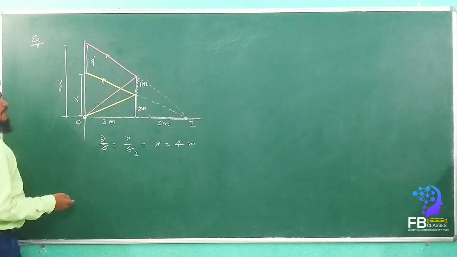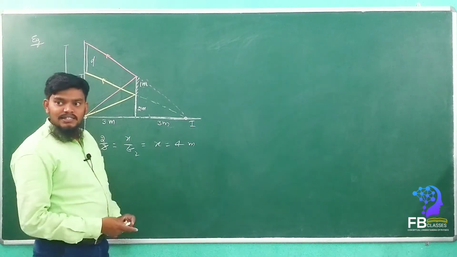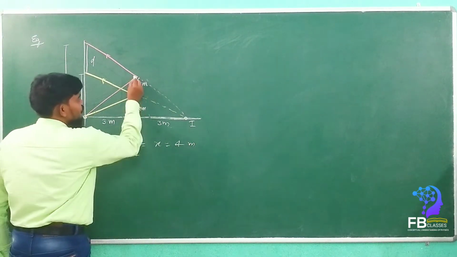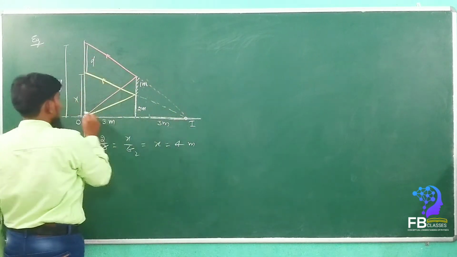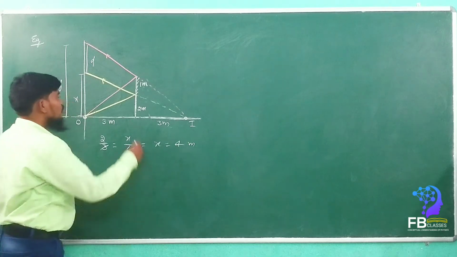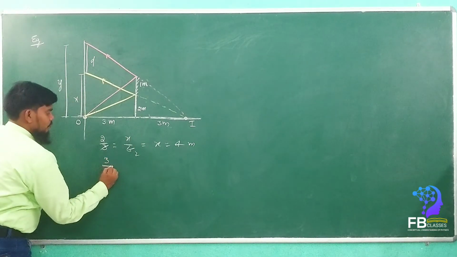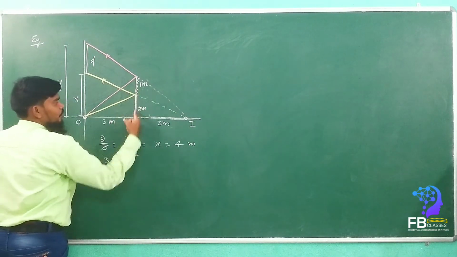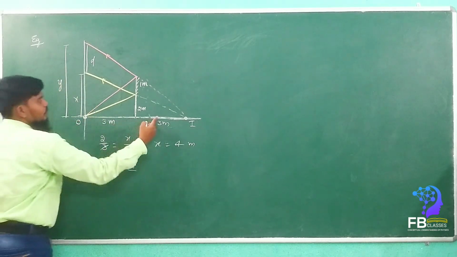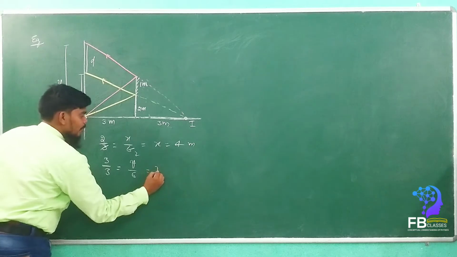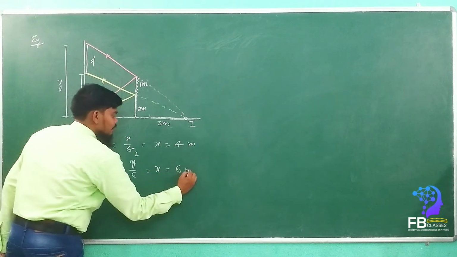Yes or no? In the same manner, the second similar triangle, see here, this triangle is equal to this. Yes or no? So now 3 upon 3 is equal to y upon 6. Then y is equal to how much, my dears? 6 meters.